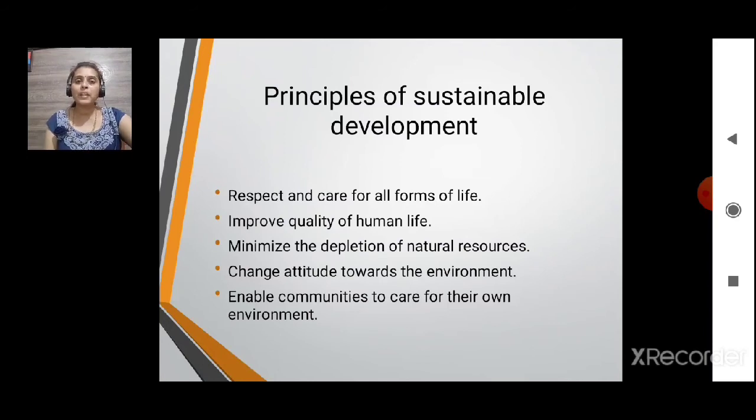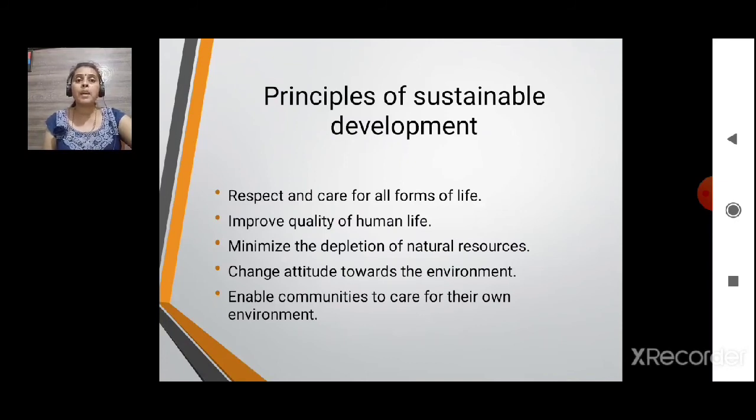That is respect and care for all forms of life, whether it is the animals or the plants. So, respect for all forms of life. Second, improve quality of human life. To improve the quality, quantity is not important, quality is more important, how healthy you are.